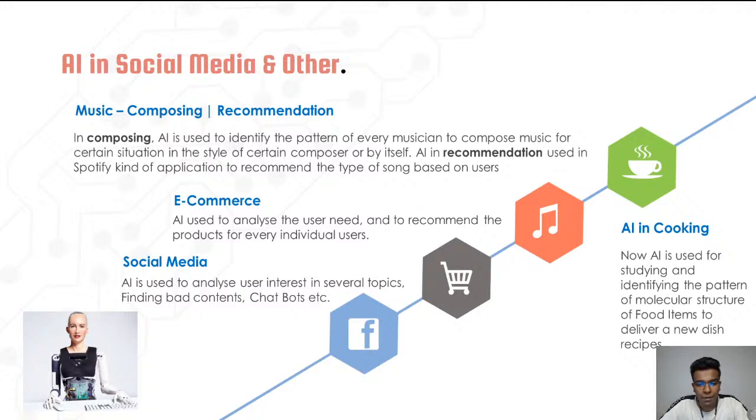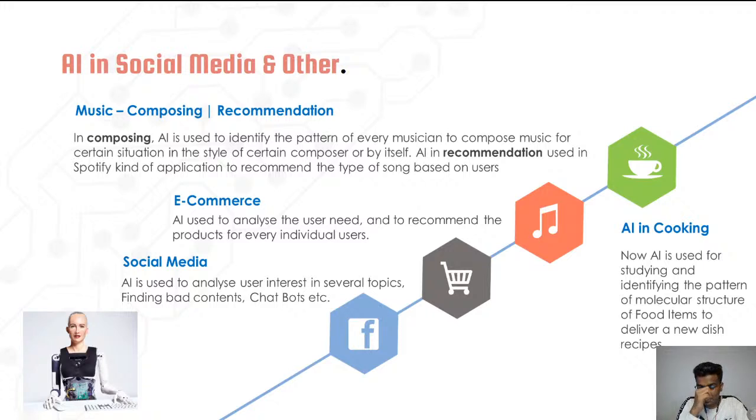Of course, it is also happening in e-commerce. And then music and composition. Nowadays artificial intelligence is also making music. I hope you all know there are a lot of music directors, and each and every musician has a different style. By using artificial intelligence, we can train it to learn from the style of A.R. Rahman.